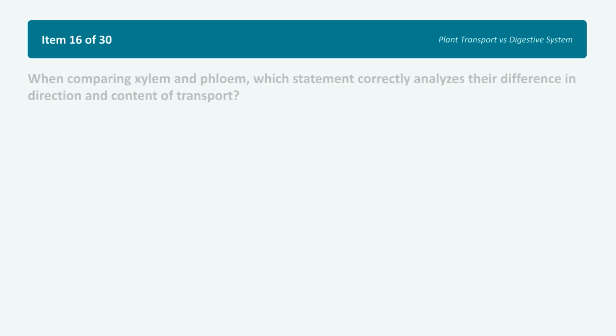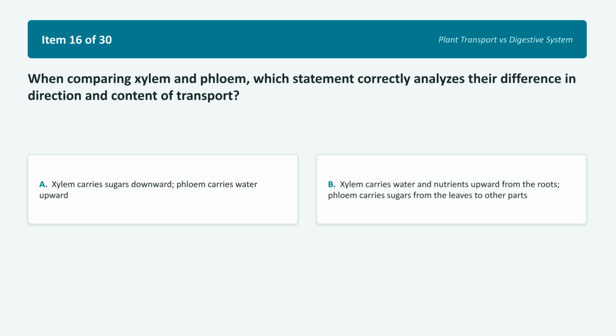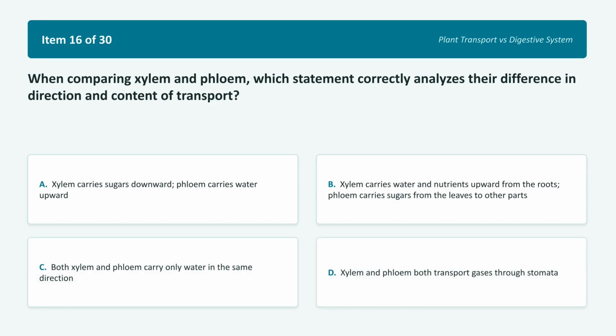Moving to item 16. When comparing xylem and phloem, which statement correctly analyzes their difference in direction and content of transport? Choice A. Xylem carries sugars downward. Phloem carries water upward. Choice B. Xylem carries water and nutrients upward from the roots. Phloem carries sugars from the leaves to other parts. Choice C. Both xylem and phloem carry only water in the same direction. Choice D. Xylem and phloem both transport gases through stomata. This is a classic comparative analysis question. Take a quick pause and sort out your plant vascular pathways.